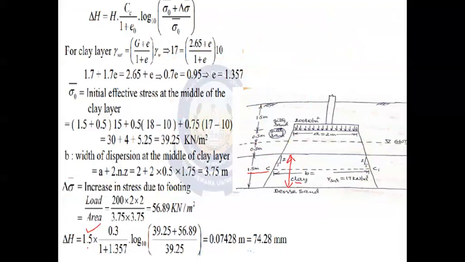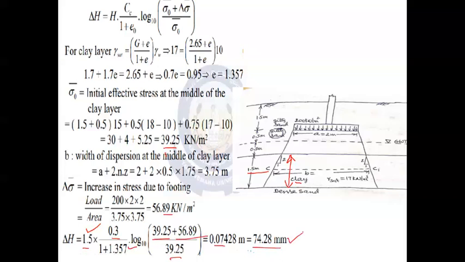So 1.5 into Cc value is 0.3, divided by 1 plus e naught, e naught value is 1.357, into log of 39.25, that is the sigma naught value which is written over here. Then plus 56.89, which is the delta sigma dash value, divided by sigma naught value 39.25. If you solve further, you will get the final answer as 74.28 mm or 0.074 meter.